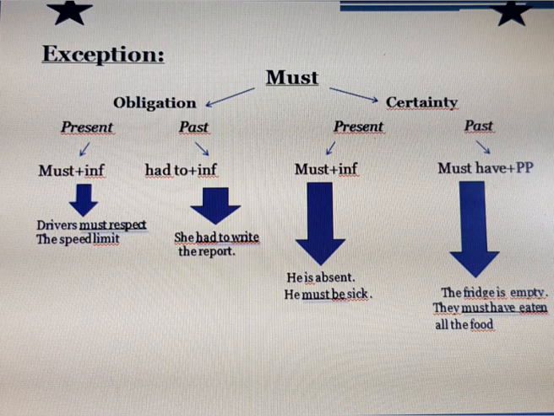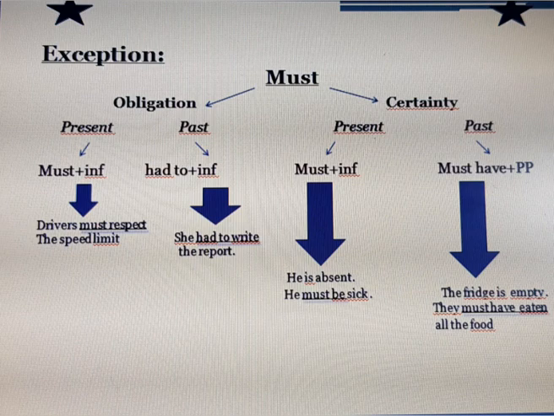Now, for certainty in the present, also we present it like follows: must plus infinitive. For example, he is absent, he must be sick. Okay, for example, a student who is all the time punctual, who is all the time present, who attends all the classes, suddenly he is absent. Okay, so I say he must be sick. Then I'm certain that he is sick.